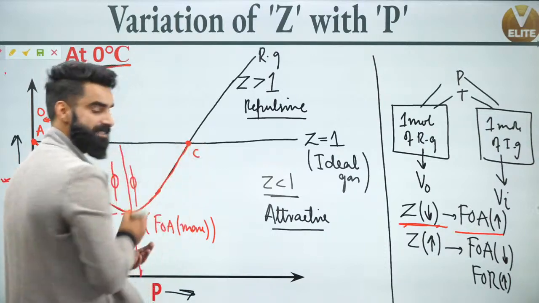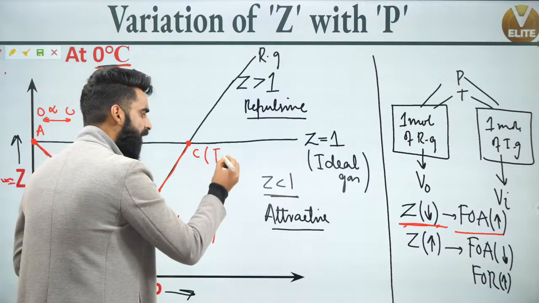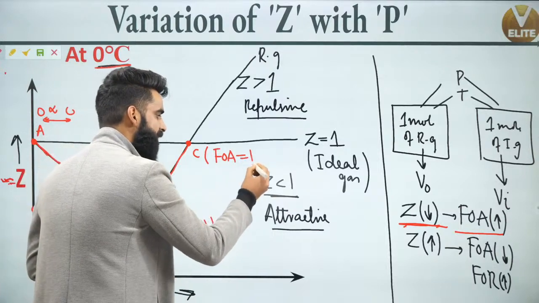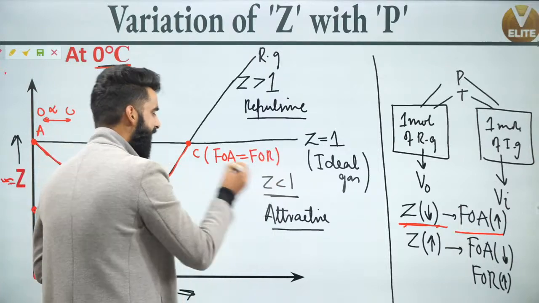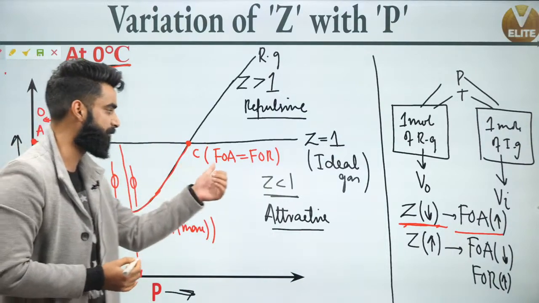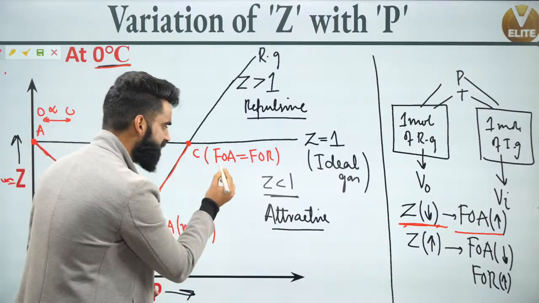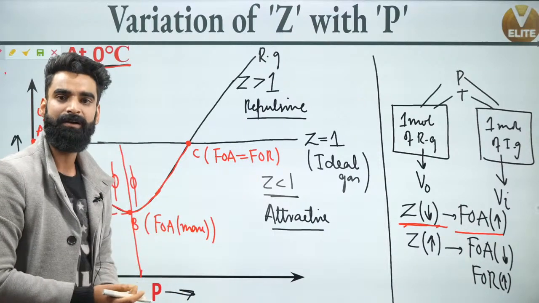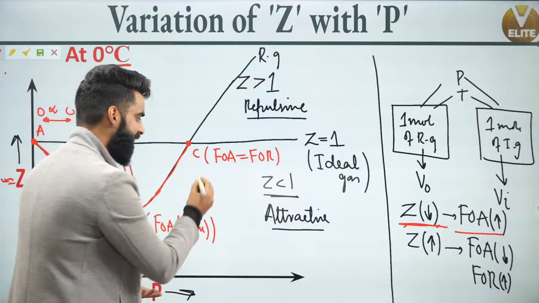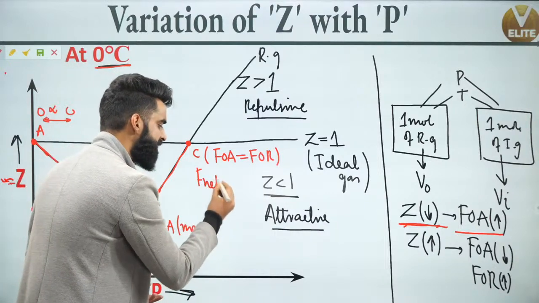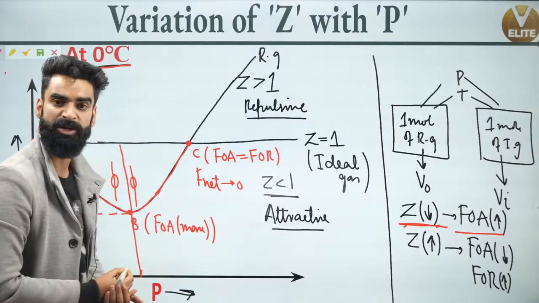And this at point C, the force of attraction between the molecules is going to be equal to the force of repulsion between them. If the force of attraction and the force of repulsion are the same, can I say the net force on the molecule is going to be 0? The net force on the molecule is going to be 0.